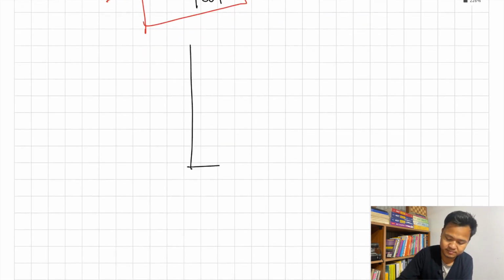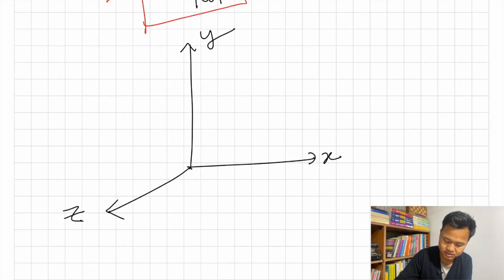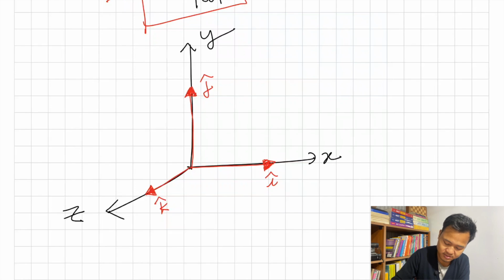And then one more thing. X, Y and Z. If I have a unit vector pointing along the positive x-axis, we represent that vector by something called i cap. Cap means unit vector. If I have a unit vector pointing towards the positive y-axis, that is represented by j cap. And if I have a unit vector pointing towards the positive z-axis, that is represented by k cap.